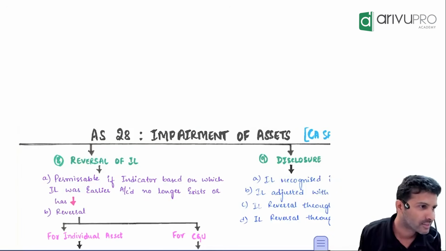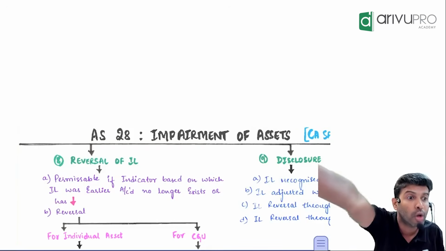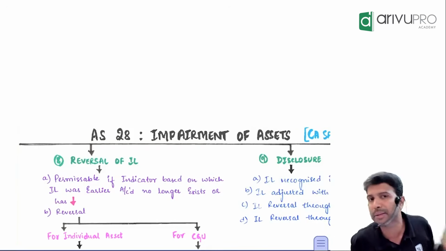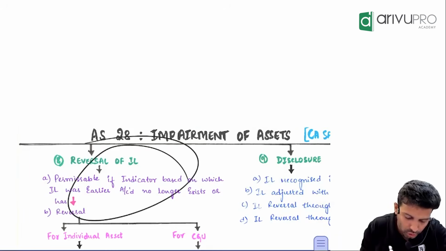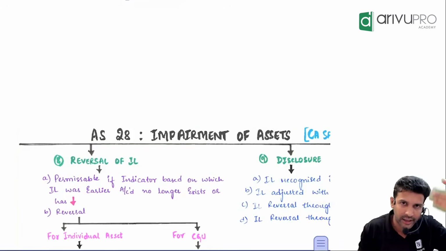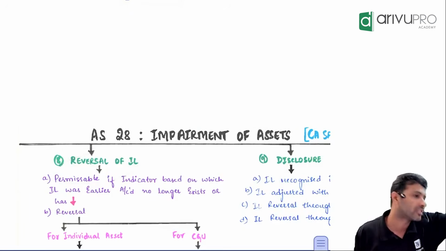Freedom. Correct or no, sir? Many people stopped using masks after that. So the COVID vaccine becomes what? Your reversal indicator. So if that indicator is not there, or if the effect of that indicator has reduced, impairment loss reversal also is permissible.